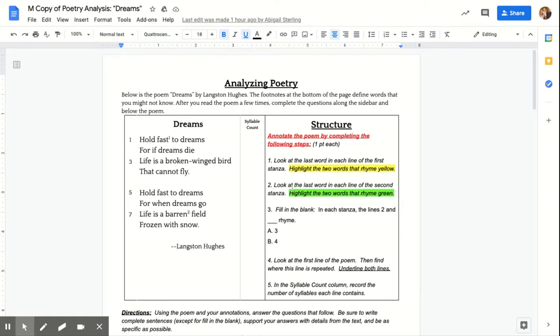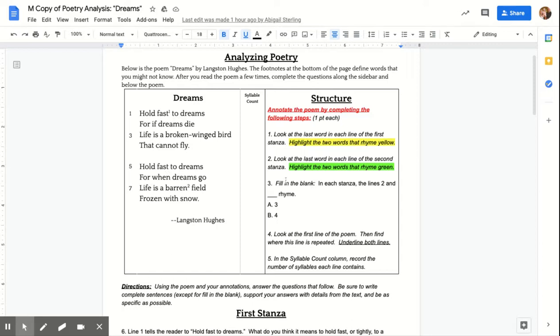Number 2, look at the last word in each line of the second stanza. This is the second stanza. Highlight the 2 words that rhyme in green. Again, look at the second stanza. Look at the last word in each line. Highlight the 2 words that rhyme in green.